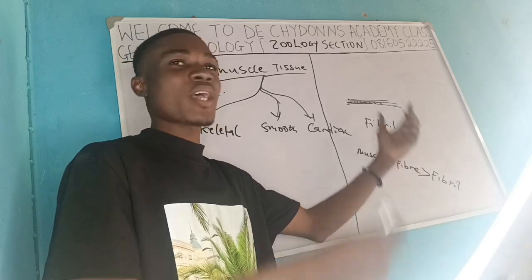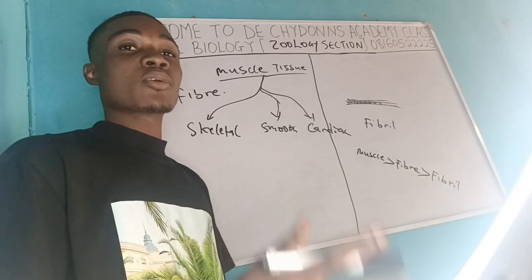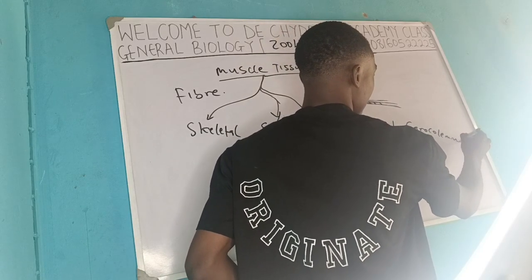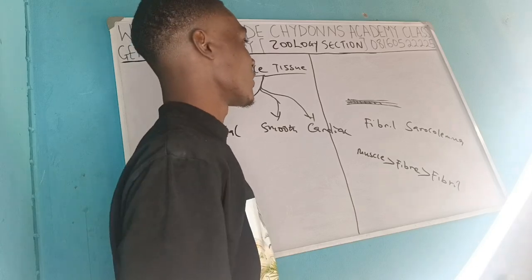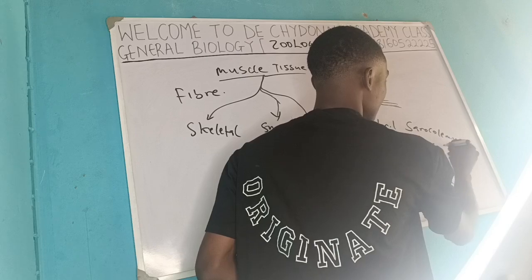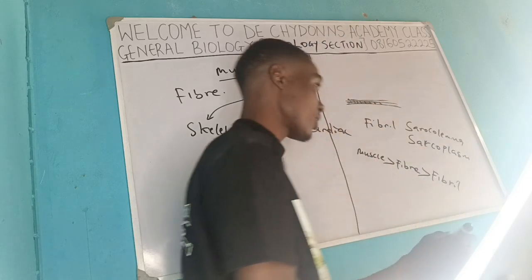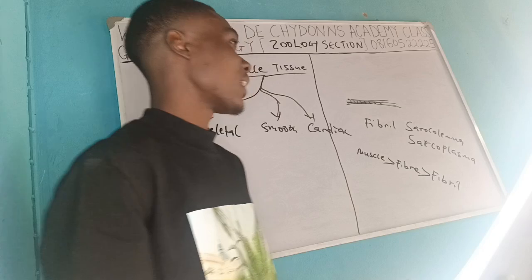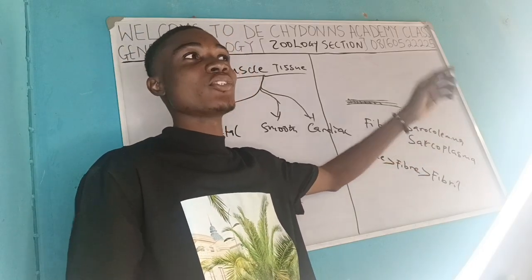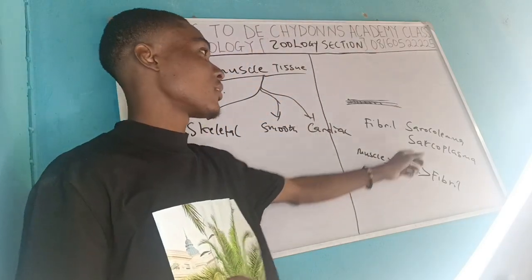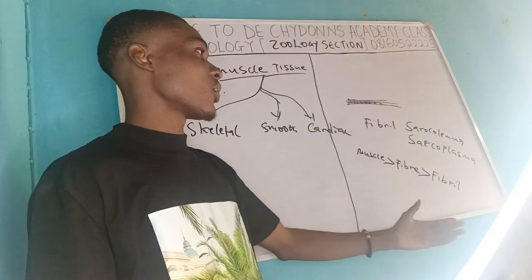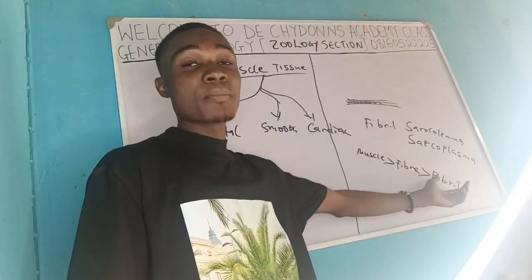Now, among the parts of the fiber that you will see, there is a part they call the sarcolemma, and we also have the sarcoplasm. Sarcoplasm is just like a cytoplasm, the space in the fiber, while the sarcolemma is just the membrane of the fiber. All right. Inside the fiber, you see the fibril.